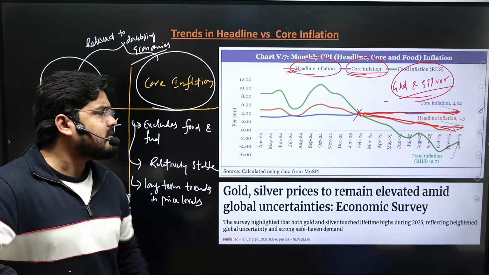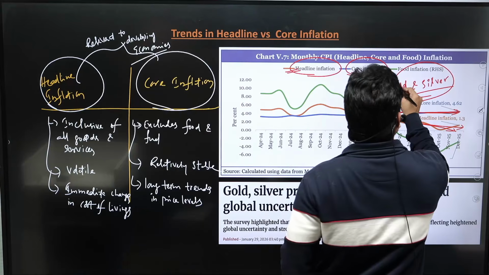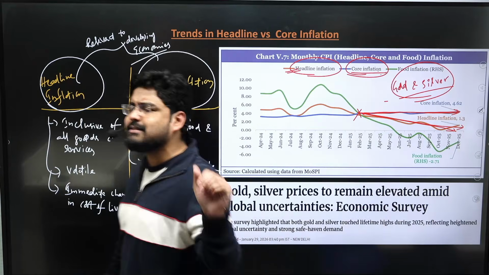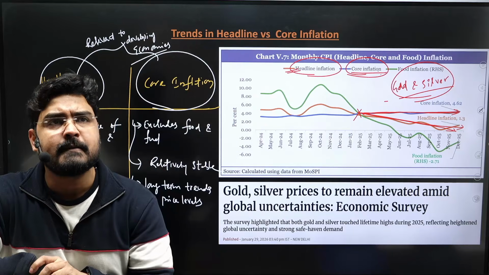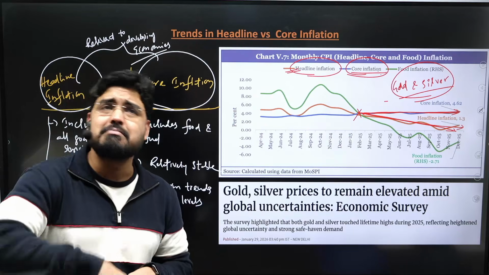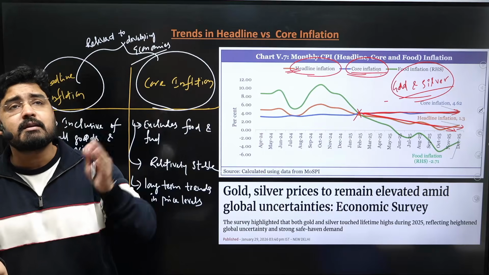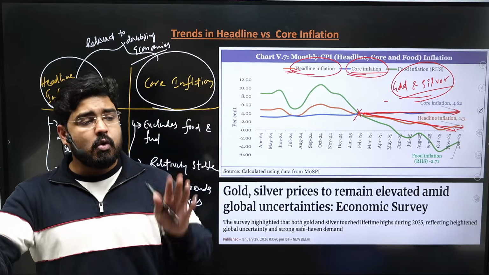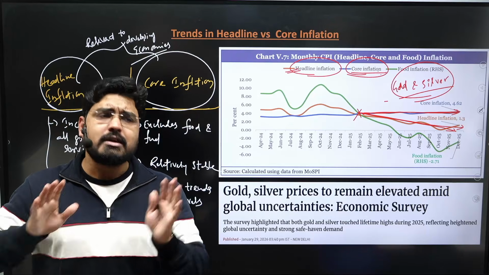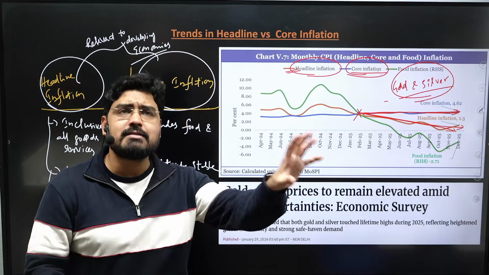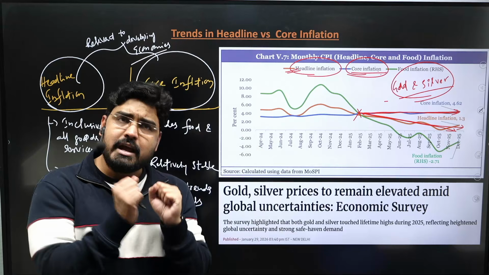There are multiple reasons why the cost of gold increased in the global market. Amidst global uncertainties, people shifted their investments towards these precious metals. Currency rates are depreciating and no country is sure of giving proper returns on their government securities. So investors are choosing precious metals for their investment and hedging.